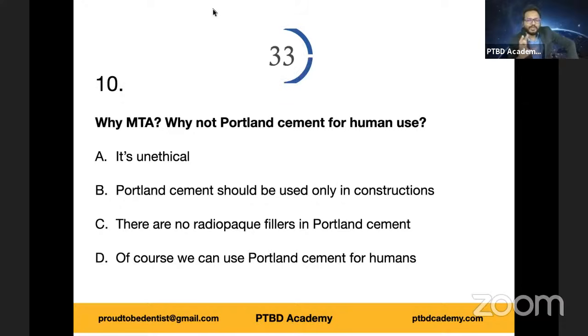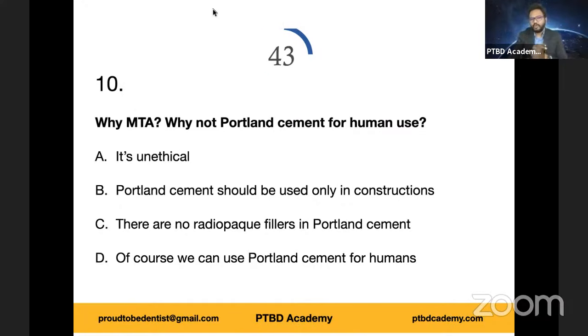I'm really glad that the majority of you have chosen option C, which is right. With Portland cement, no one is going to take a radiograph to evaluate the depth of penetration of cement in a construction area. So it appears radiolucent if used. There are no radiopaque fillers in Portland cement. So the MTA mix has been standardized along with the addition of radiopaque fillers, which is very, very important.